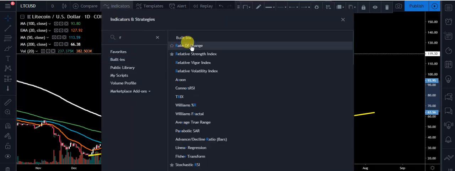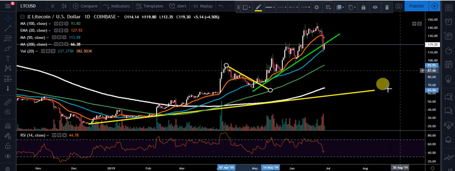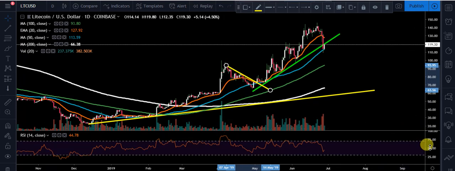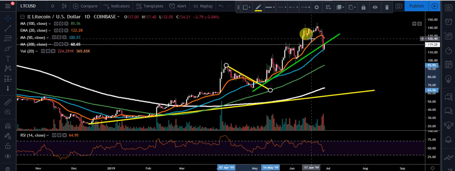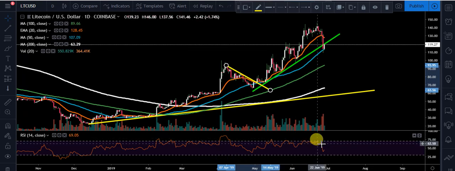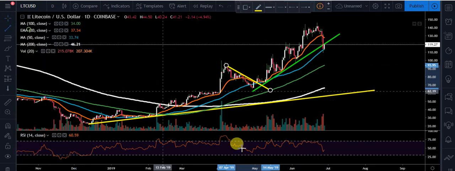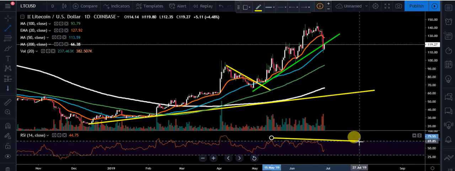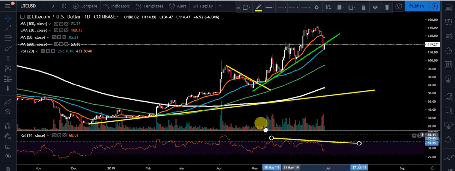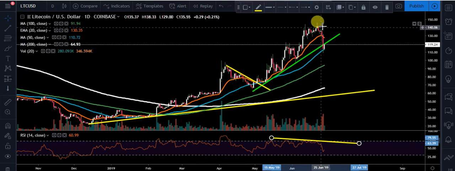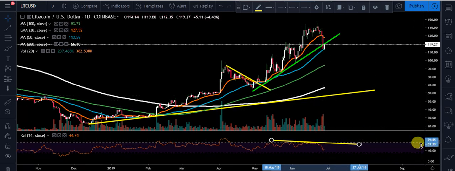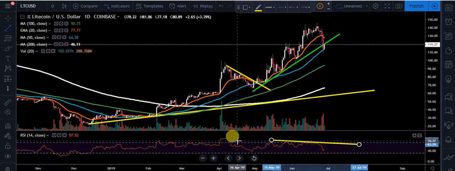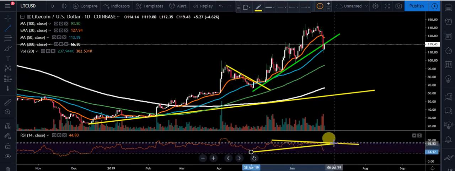Something else I want to show you. So we're going to go into our RSI. And with the RSI, whenever you're seeing this, typically, guys, it may take some time. As you saw here, it took almost a month and a half, 2 months. But whenever price is rising and the RSI is going down, it's slightly going down here. If we throw a little trend line here, you can see relative strength was going down while price was going up, and then eventually we just got that break to the downside. And we also had a trend line break right here off the RSI.